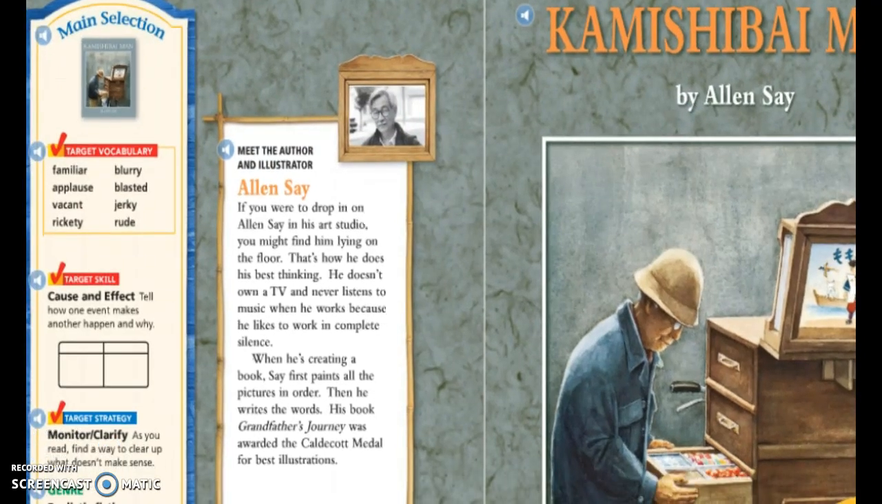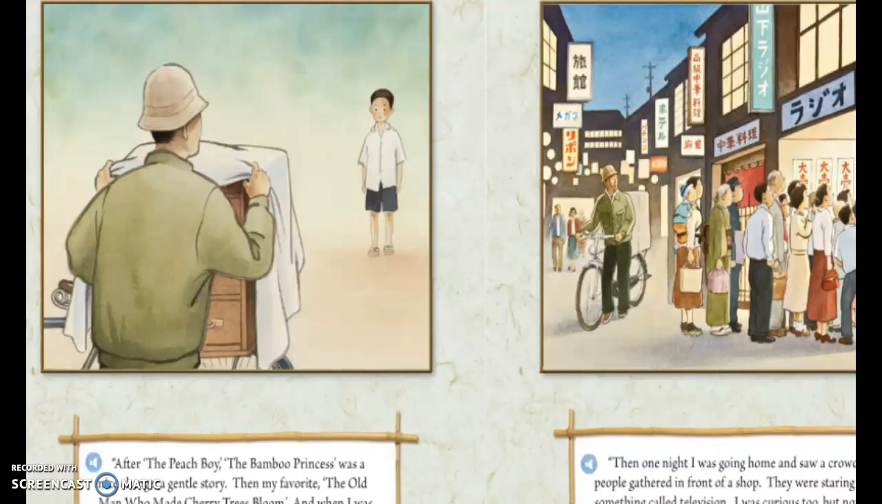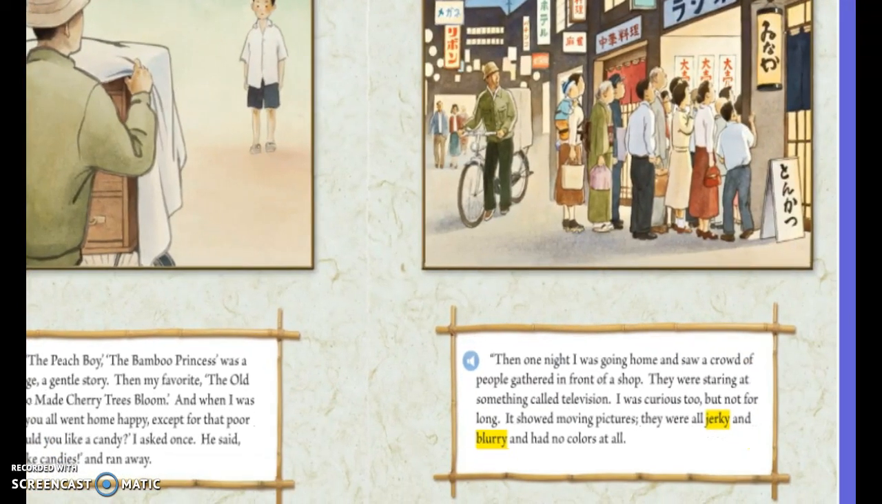Okay, so I'm going to go to the particular part of the story where it talked about the Kamishibai Man on his way home one night. He was on his way home. "Then one night I was going home and saw a crowd of people gathered in front of a shop.